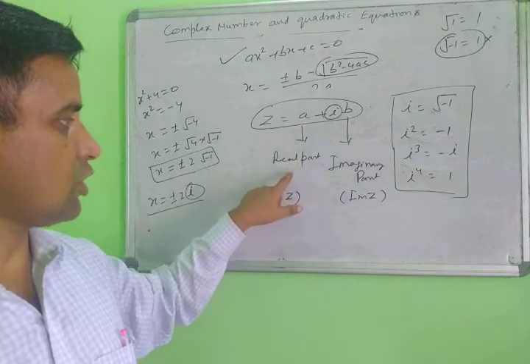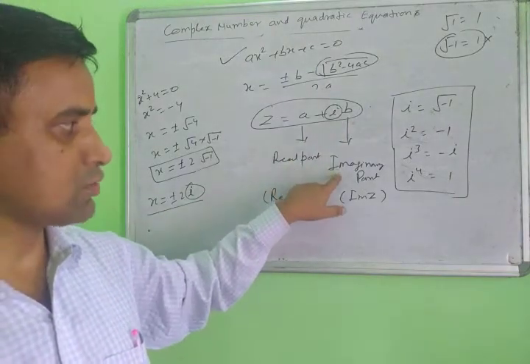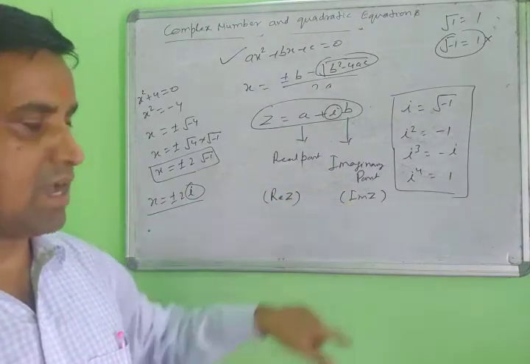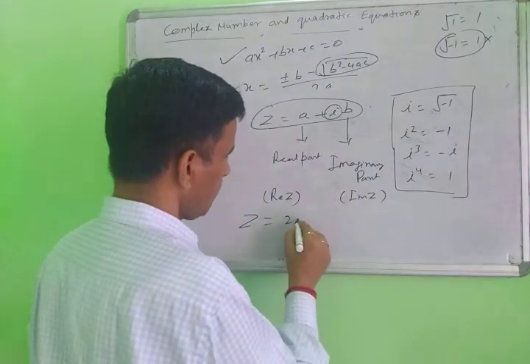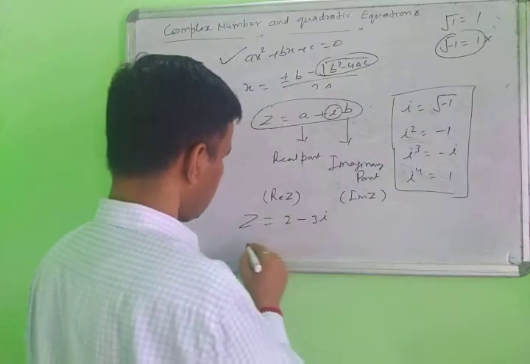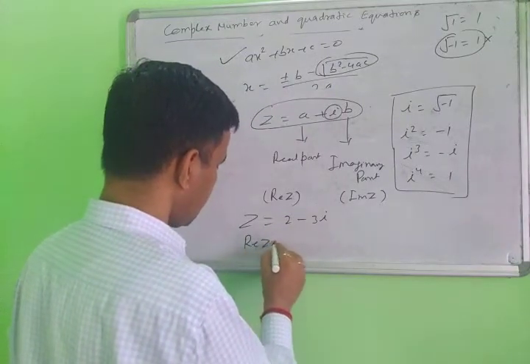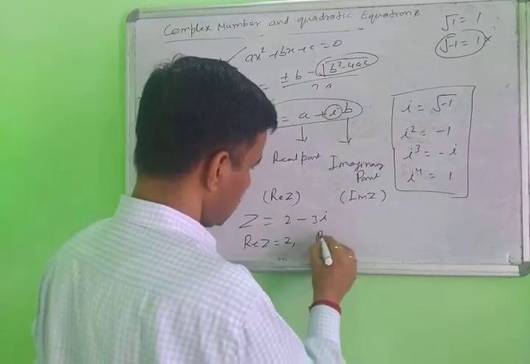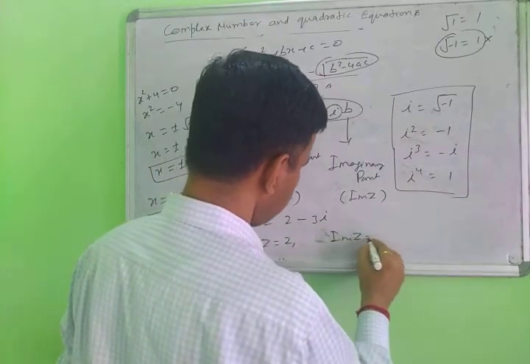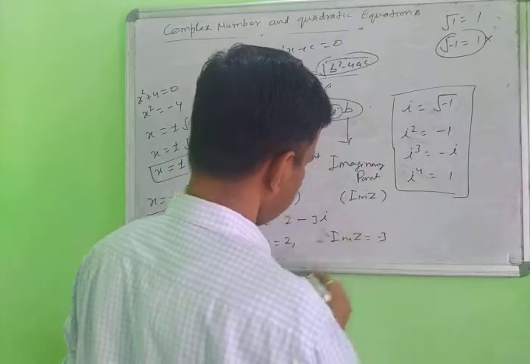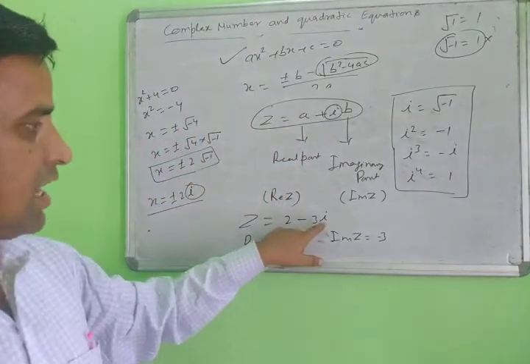Real part is short form Re(Z), and imaginary part is short form Im(Z). For example, take 2 minus 3 iota. What is Re(Z)? Here it is 2. What is Im(Z)? Here it is minus 3. The iota will not come in it.